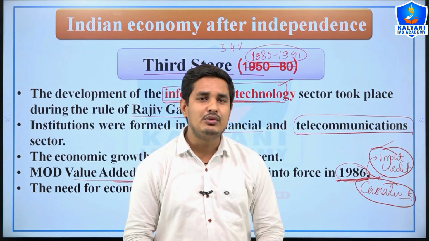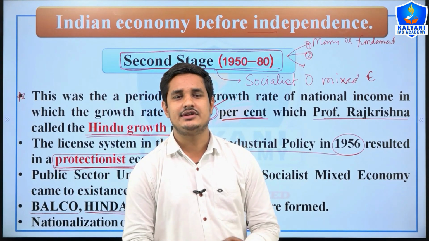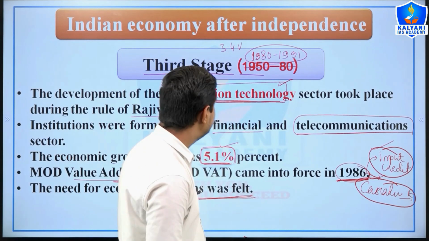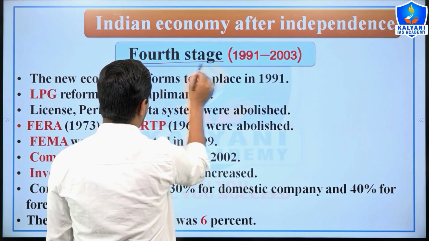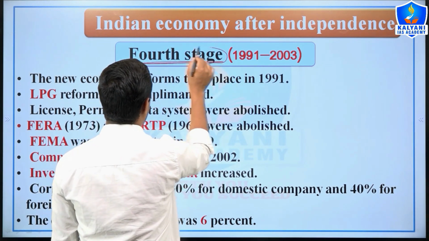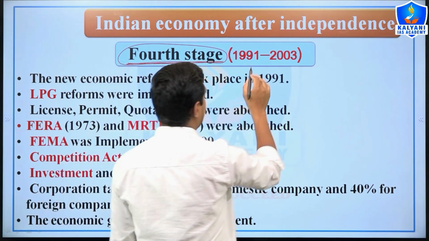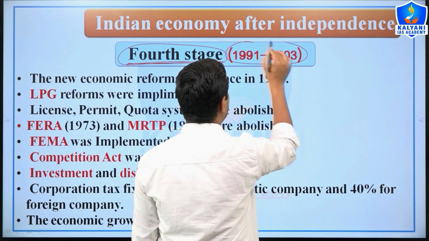So now we will move from the third stage to the fourth stage.